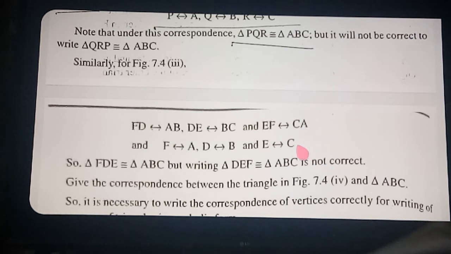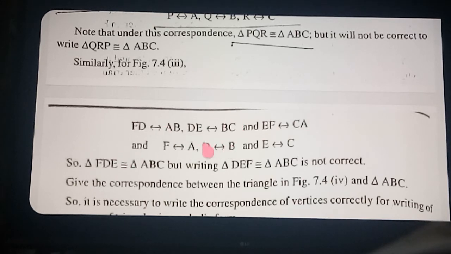And its corresponding angles: F corresponds to A, D corresponds to B, and E corresponds to C. Writing it in another way is wrong, because D and A are not equal. That is why it is not correct. Only with one-to-one correspondence are they congruent. So wherever you observe congruent triangles, very easily you can say its corresponding angles and corresponding sides. Corresponding angles are found from the corresponding position, and corresponding sides are also recognized from the corresponding position of the sides.